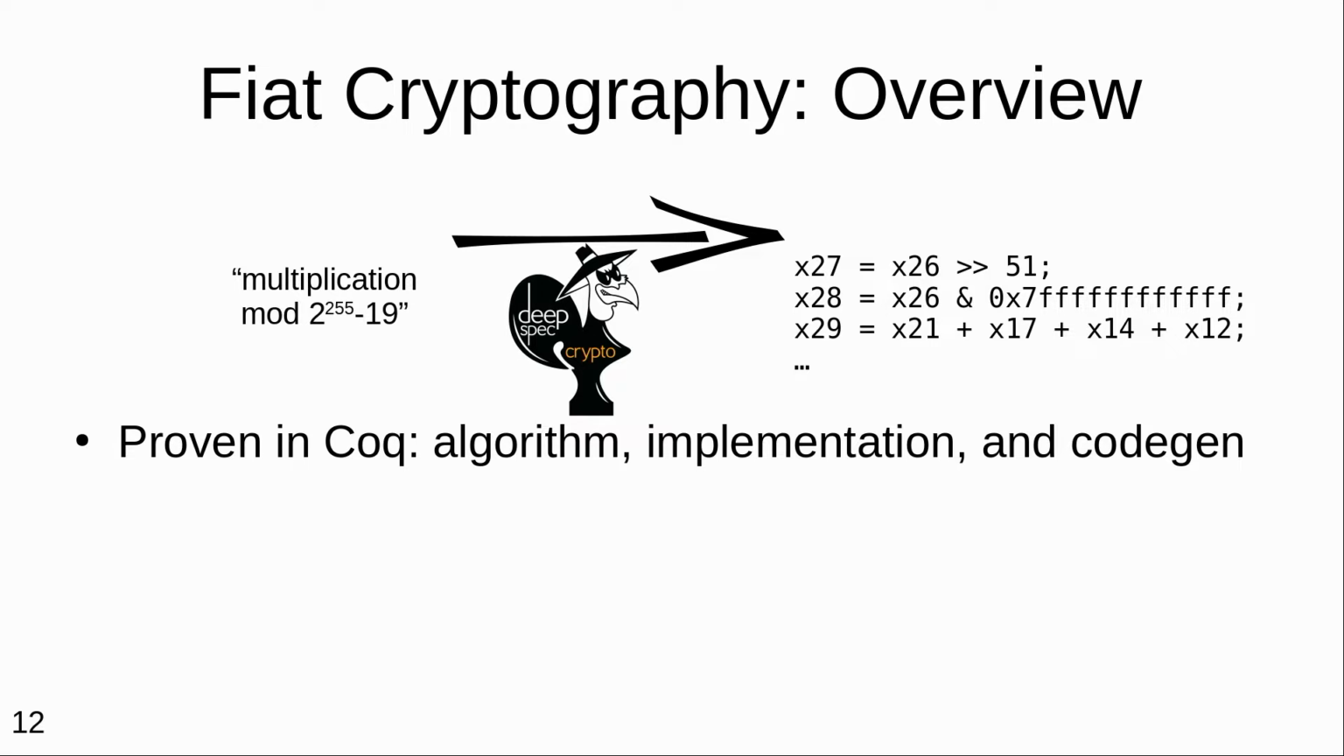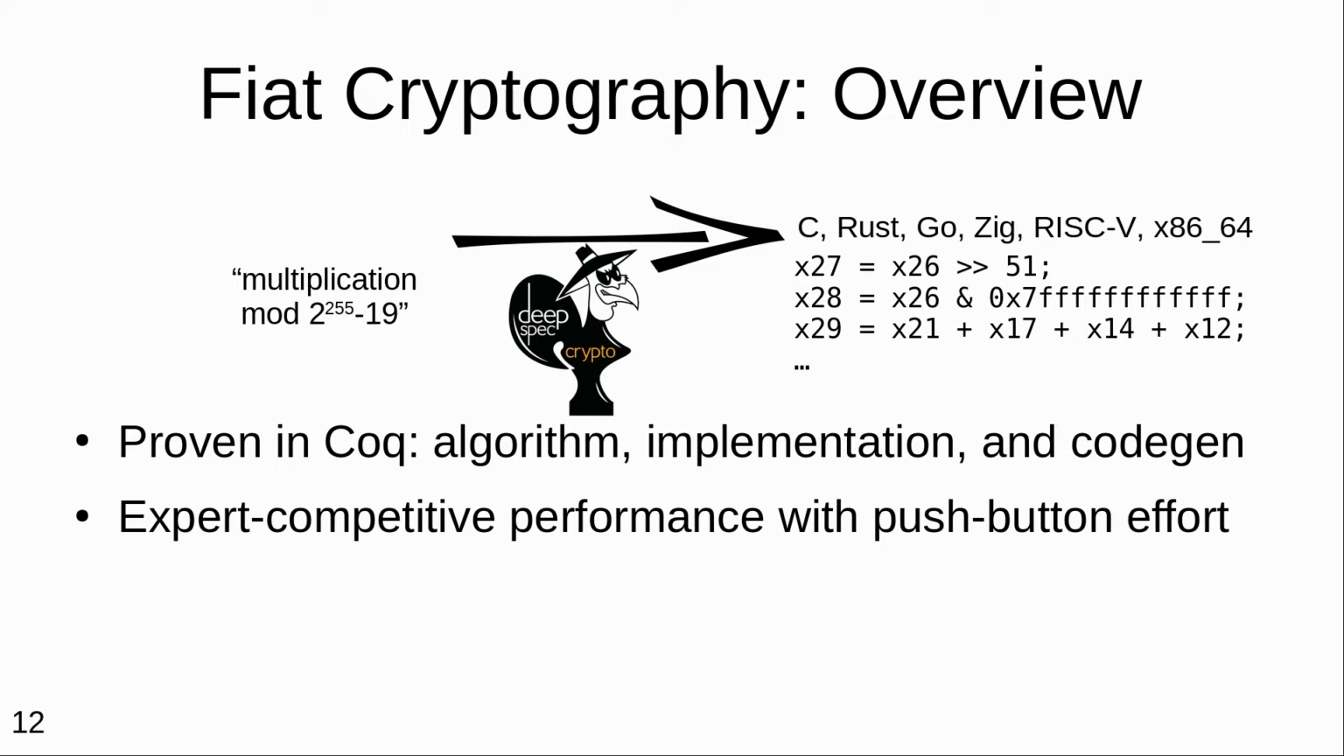So both the input to the code generation process and each stage of the compiler are proven separately and then tied together to one correctness theorem. And the generated code runs essentially as fast as what an expert would have done in a similar language. So the C code we generated at the time was competitive with the best C code for the implementations it was benchmarked on, and so on.